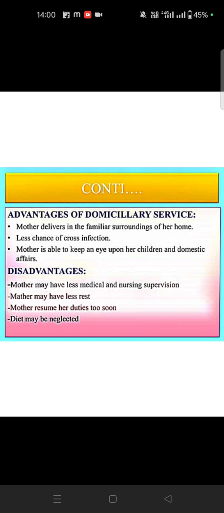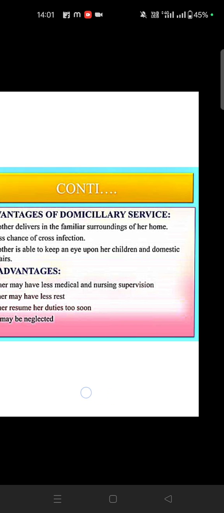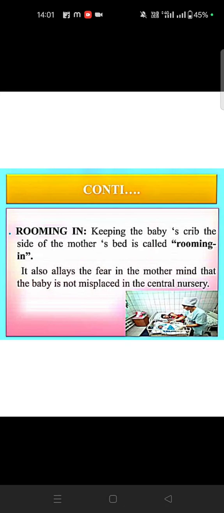Okay. Then the advantages of the domiciliary services: the mother delivers in the family surroundings, your home, with fewer chances of cross infections, and the mother is able to keep a close eye on the children. Then the disadvantages: the mother has less medical and nursing supervision, the mother may get less rest and resume her duties early, so diet can be neglected. Okay, rooming in: keeping the baby beside the mother's bed is called rooming in.